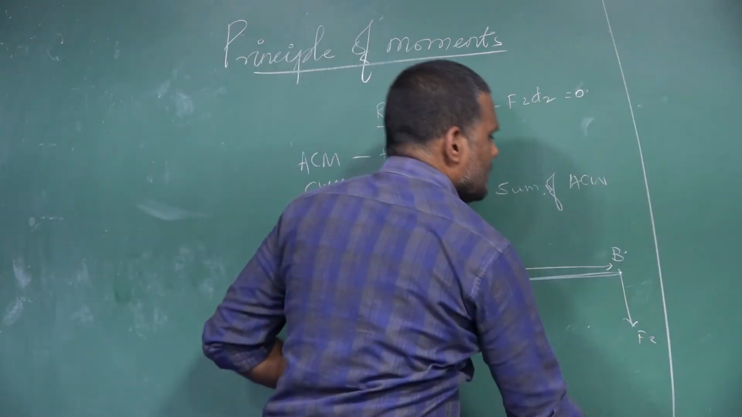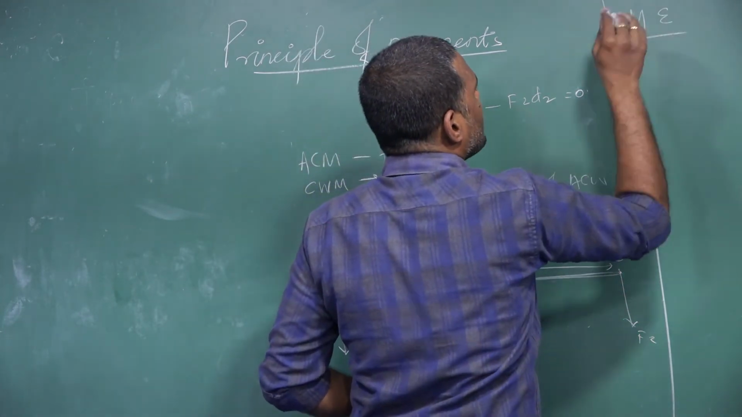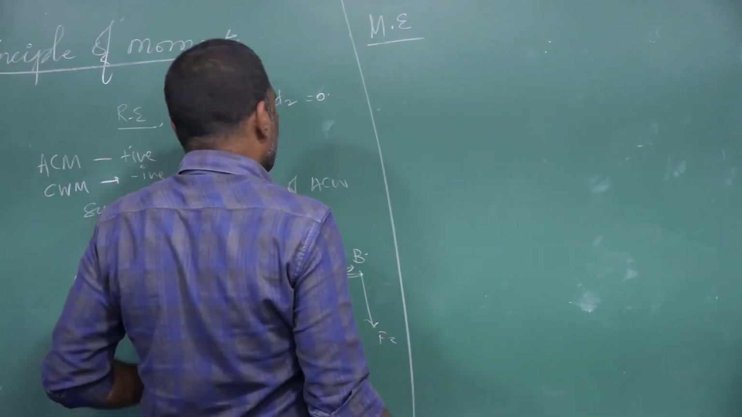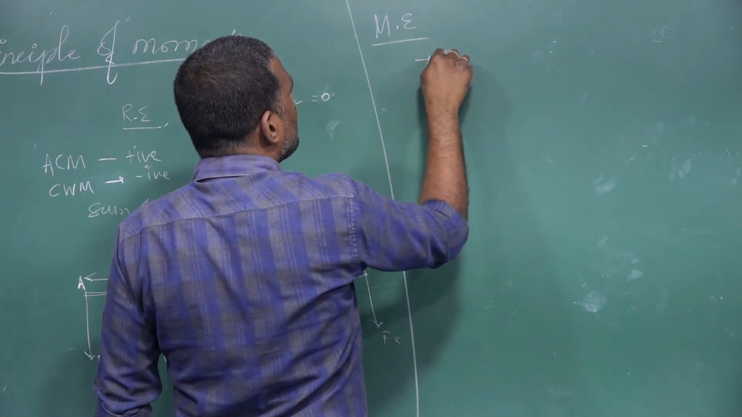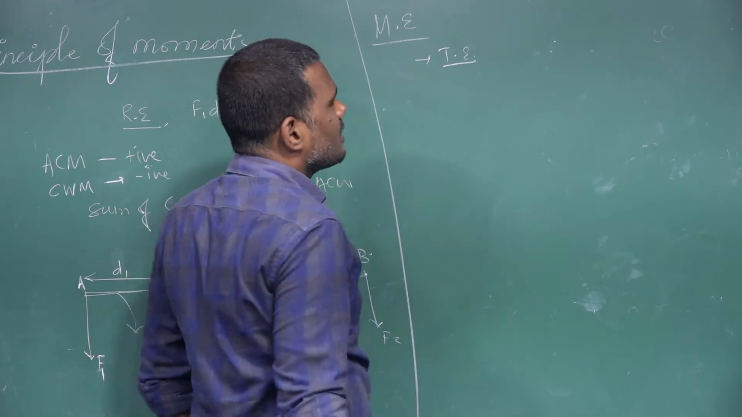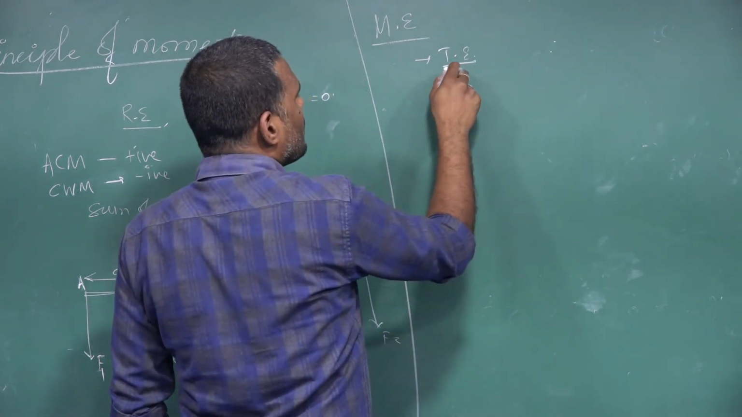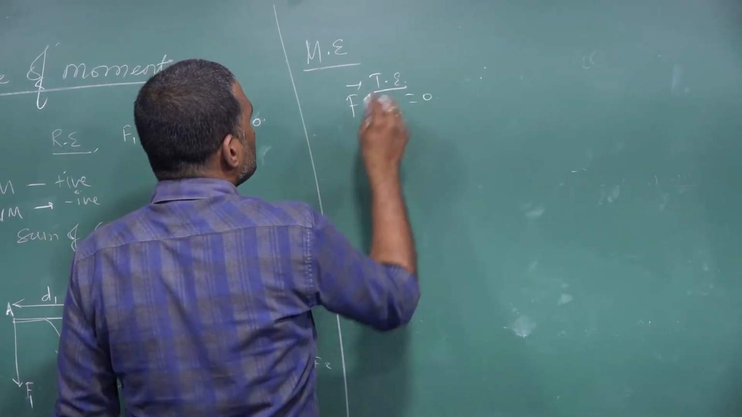Now, the lever is said to be in a state of mechanical equilibrium. Listen here. If the lever is in a state of mechanical equilibrium, then first, it should possess a state of translational equilibrium. What is the condition required for translational equilibrium? Net force must be equal to 0.